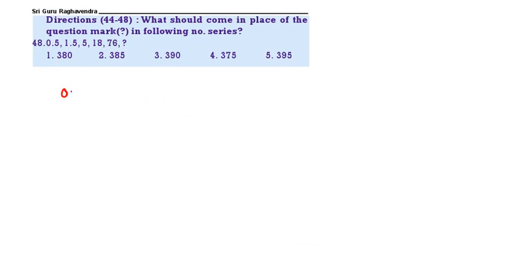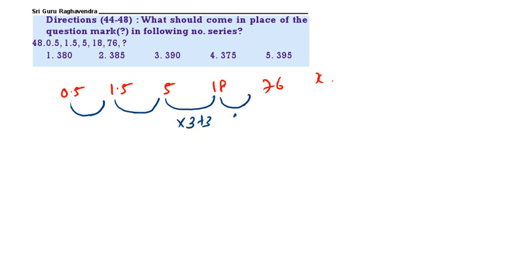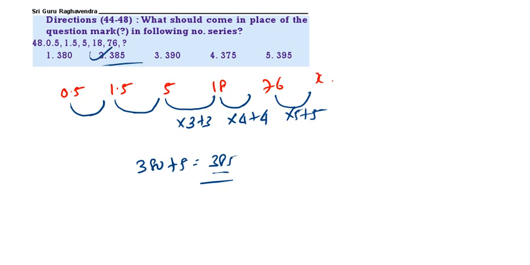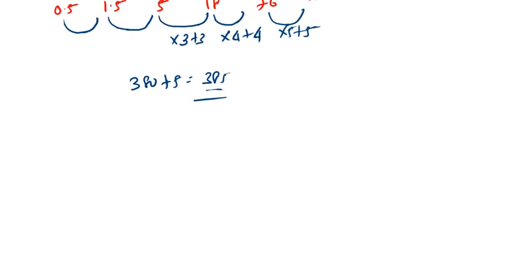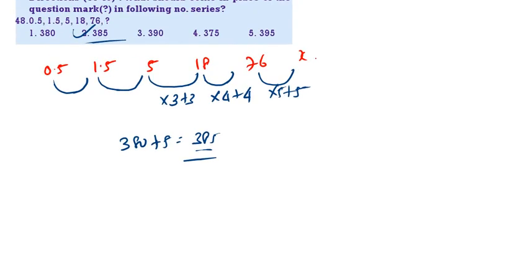0.5, 1.5, 5, 18, 76, question mark. See this one. Into 3 plus 3. Into 4 plus 4. Then next one should be into 5 plus 5. 76 into 5, 380 plus 5, 385. 385 is the correct answer. Next question.